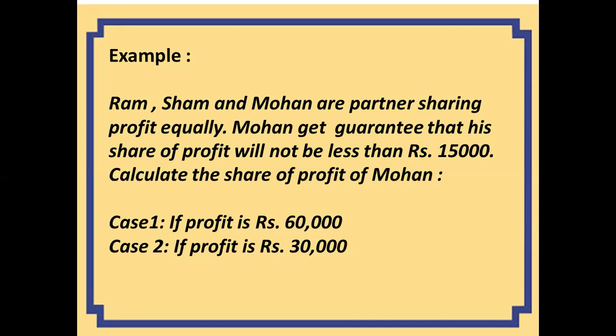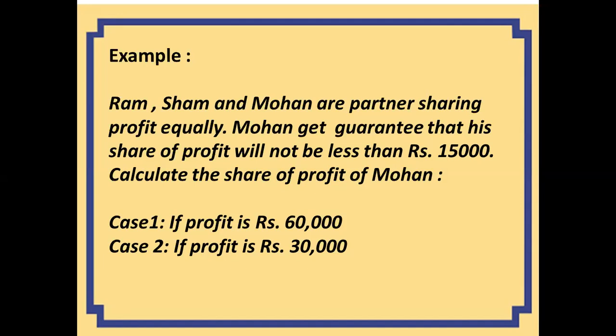Now, who is the partner who gets the guarantee for the share of profit? This is Mohan. And who has given this guarantee? It is not mentioned. When it is not mentioned who has given the guarantee, it is assumed that the remaining partners, meaning Ram and Shyam, collectively have given this guarantee.